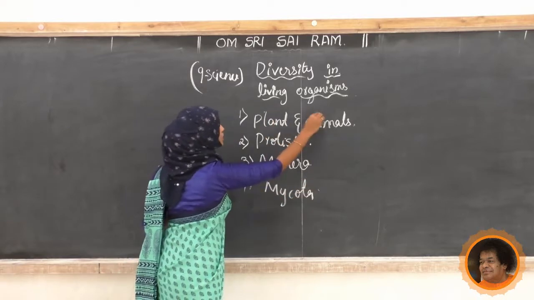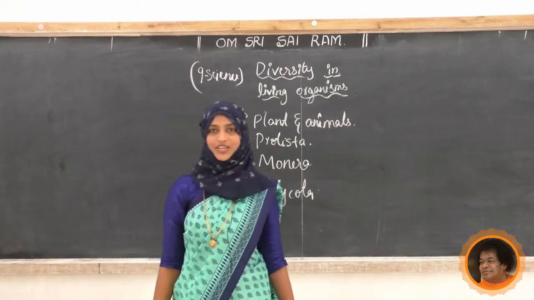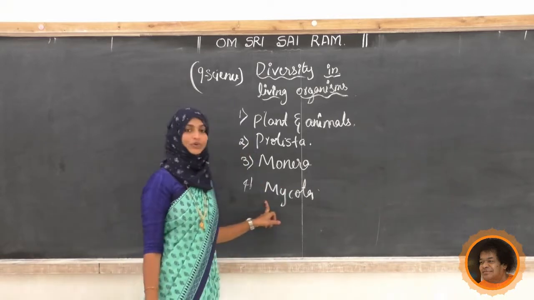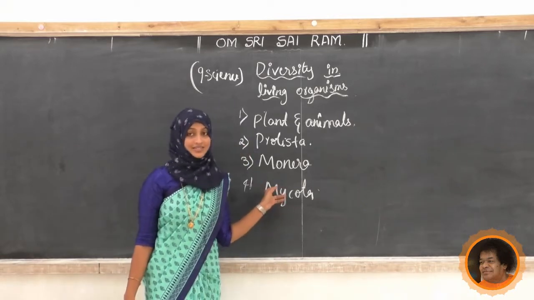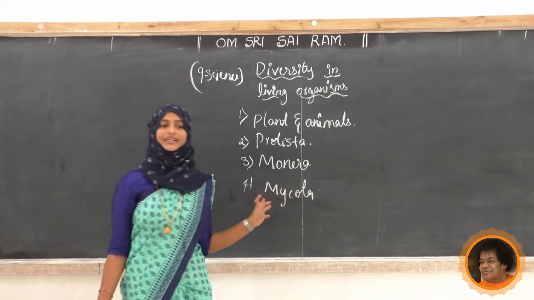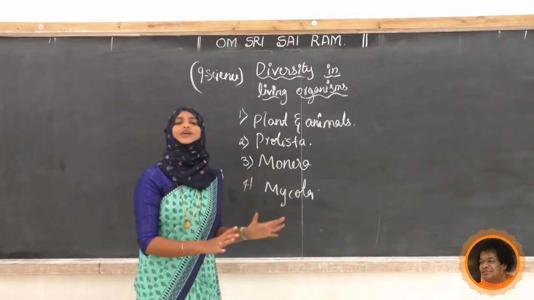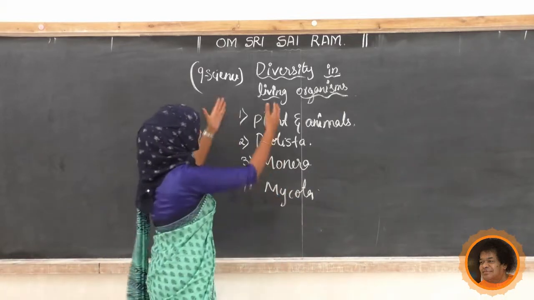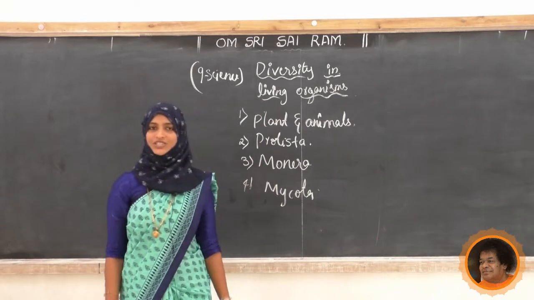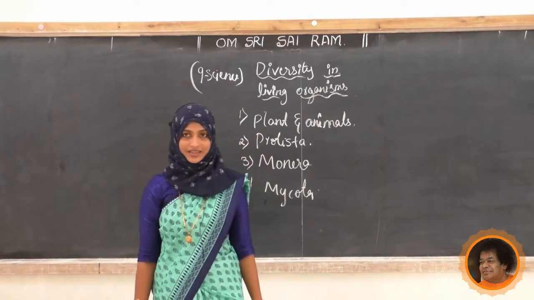Totally here 1, 2, 3, 4, 5. 5 kingdom classification we got. This is what about the Mycota means, that is the fungus. Okay, we are going to study one by one in detail. Later what happened? Still now we are believing these 5 kingdom classification. Till now only the 5 kingdom classifications are there.